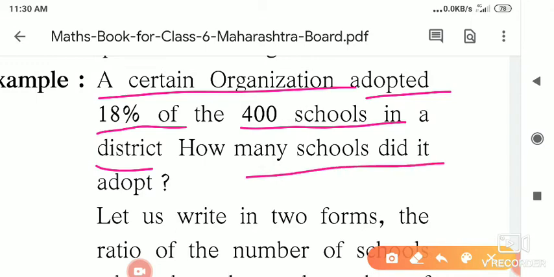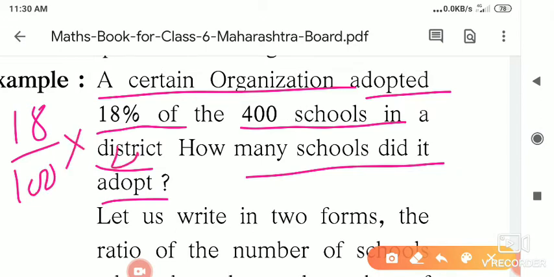How many schools did they adopt? So what does 18% mean? 18 upon 100. Yes, 18% means 18 upon 100. And how many out of 400 is equal to, we have to take it as how many percent? A percent, B percent, X percent. Say let X be the number of schools adopted out of 400. So if you solve this, you will get the answer.